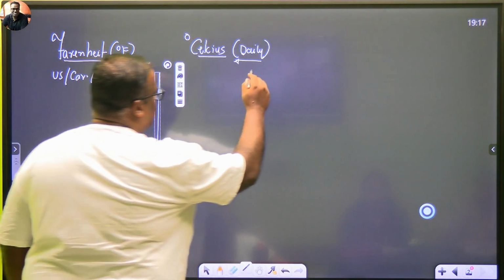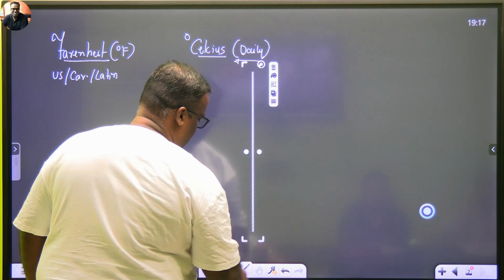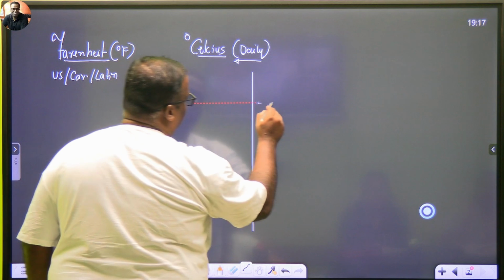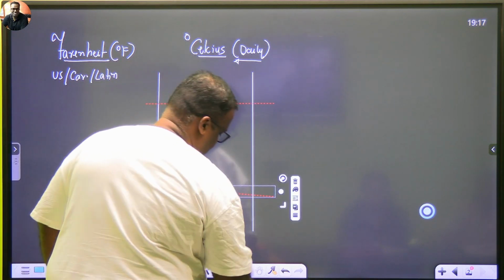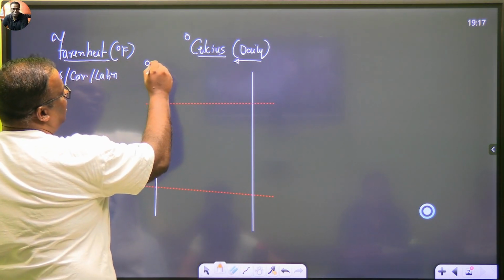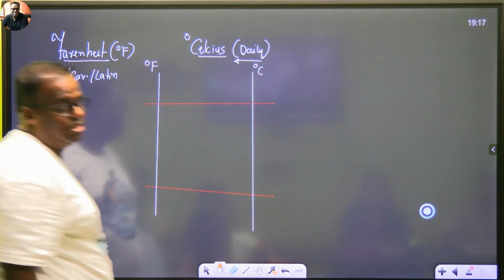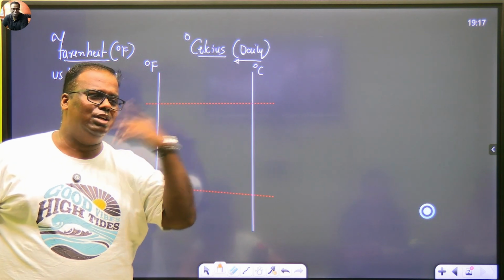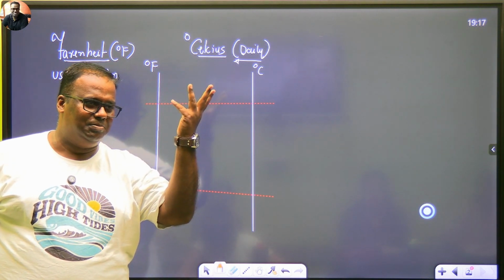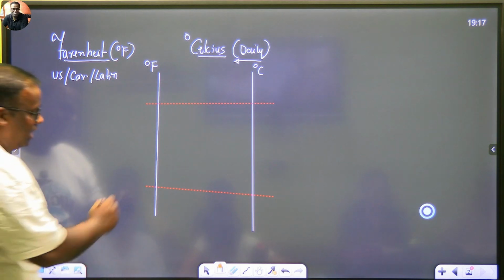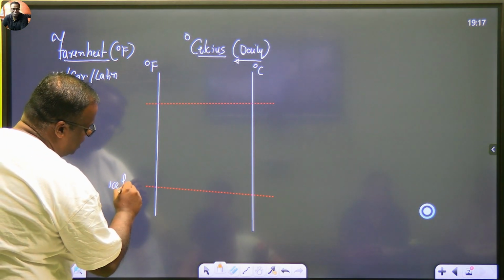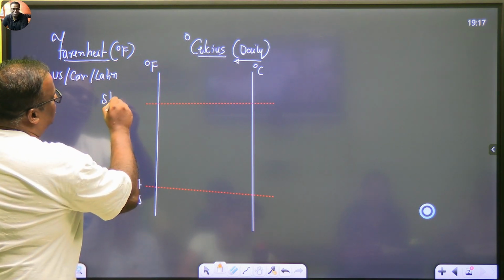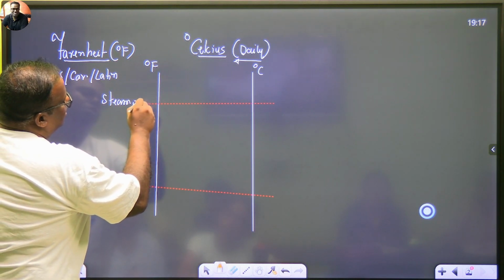Both the scales are actually based on a simple concept, which is called the ice point as well as the boiling point of water. Understand? This is my scale of degree Fahrenheit and this is my scale of degree Celsius. Now see, as Indians you will become so smart. After the next 5 minutes, you will convert temperatures just like this. Now listen. This is called the ice point. Ice point means freezing point of water, and this is called the steam point. Steam point means the boiling point.